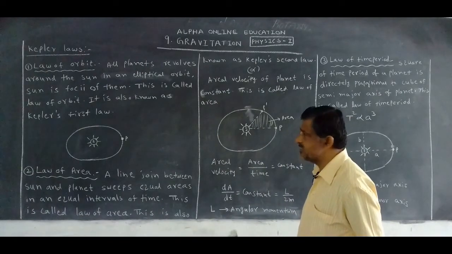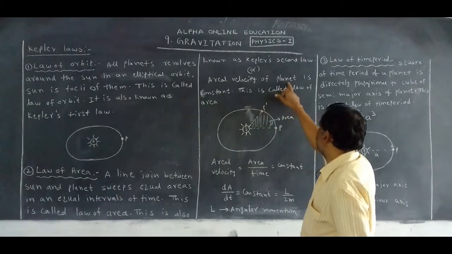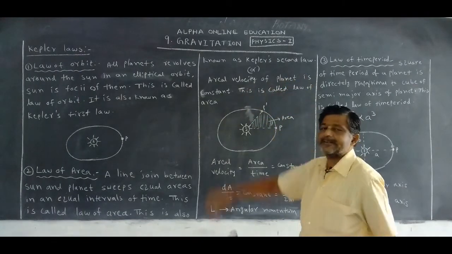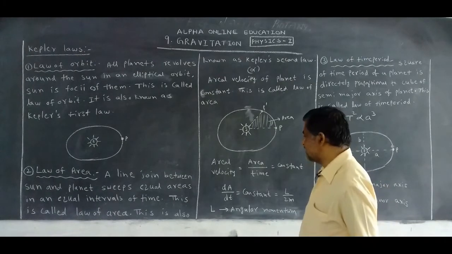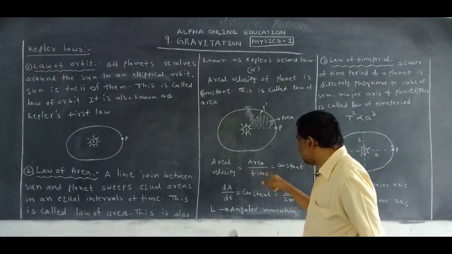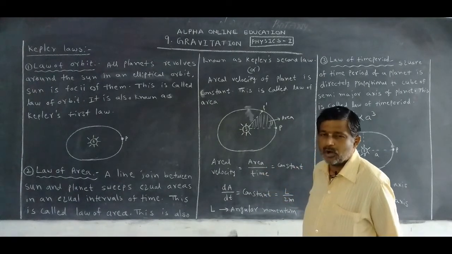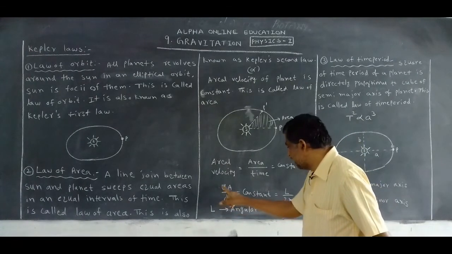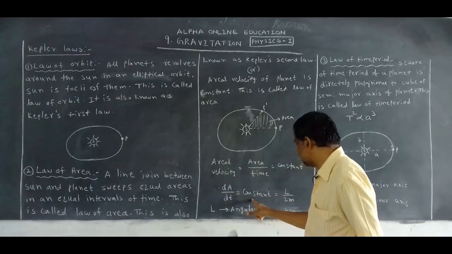And we can express this in another way. Aerial velocity of the planet is constant. What is aerial velocity? Area by time. Area by time is always constant. How can we write this mathematically? dA by dt, the aerial velocity dA by dt, is equal to constant.